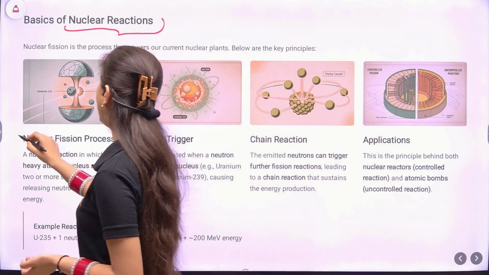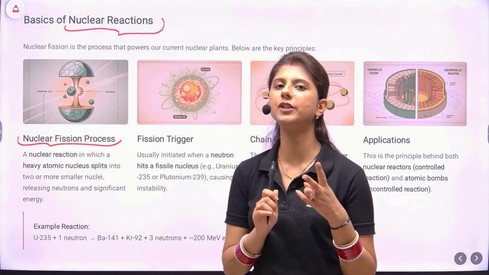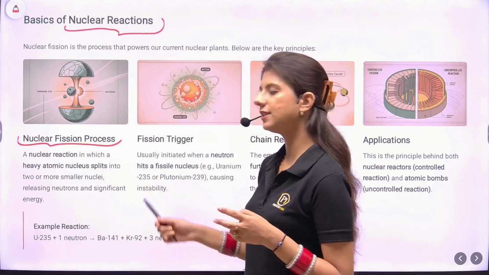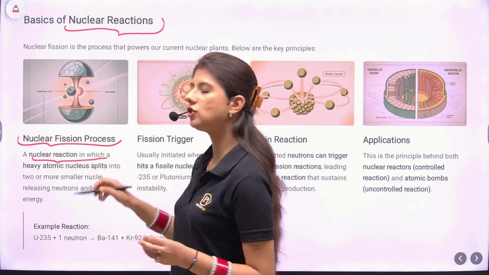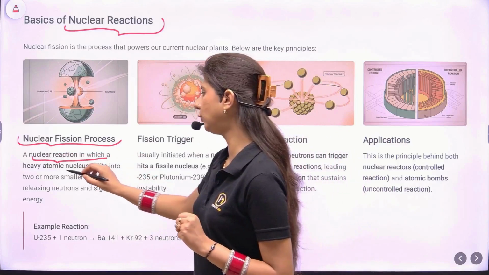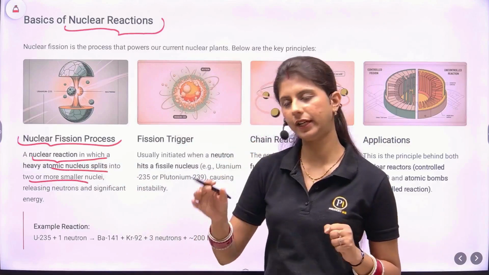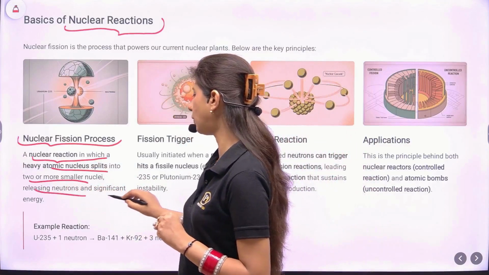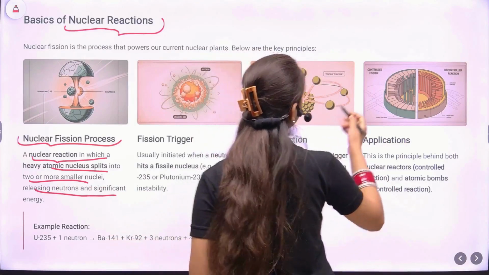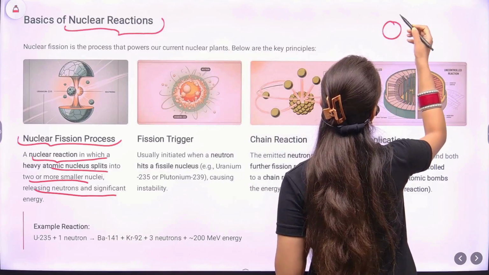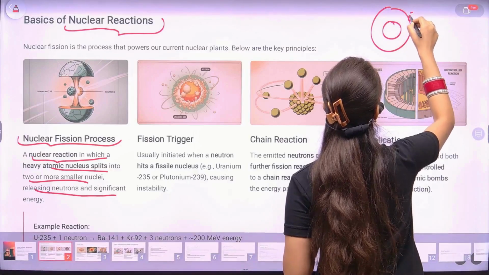So first up we have the nuclear fission process. There are two nuclear processes, fission and fusion. First is the nuclear fission. Here what happens is a nuclear reaction in which a heavy atomic nucleus splits into two or more smaller nuclei, releasing neutrons and significant energy. So the basic structure, I hope you all must be aware, the center nucleus and an electron which is orbiting.